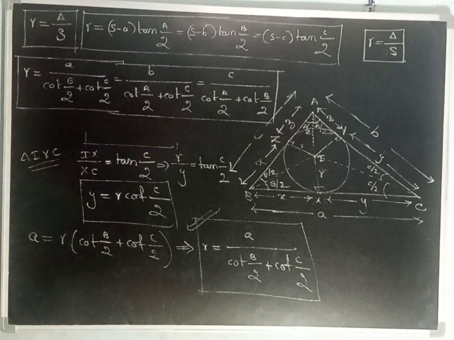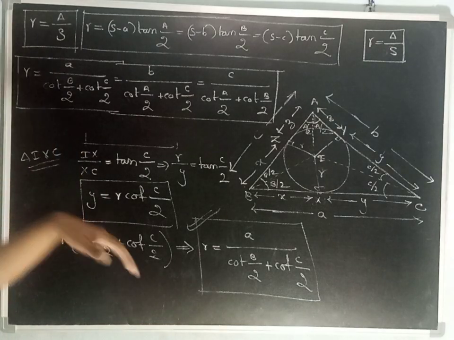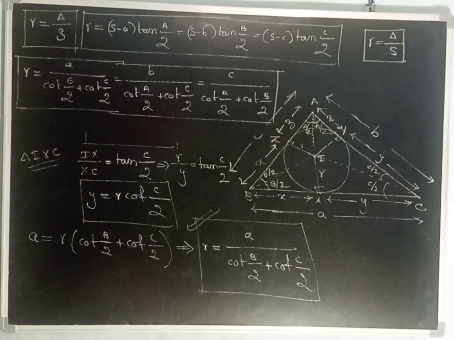These are the three different ways for the radius of the incircle.